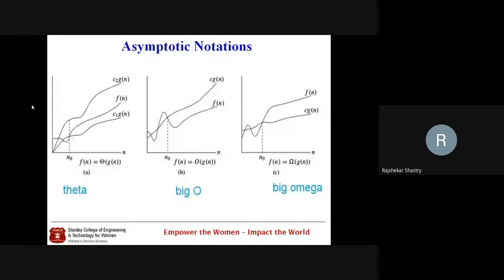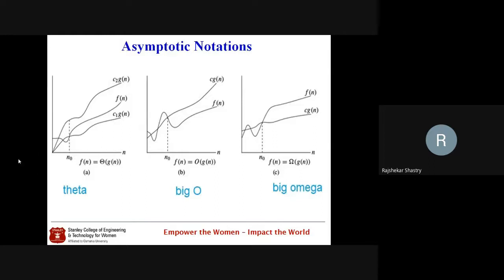For some n naught, when n is greater than or equal to n naught and n takes a bigger value, f of n takes at least c times g of n. Then we say f of n is big omega of g of n, and g of n becomes the lower bound.